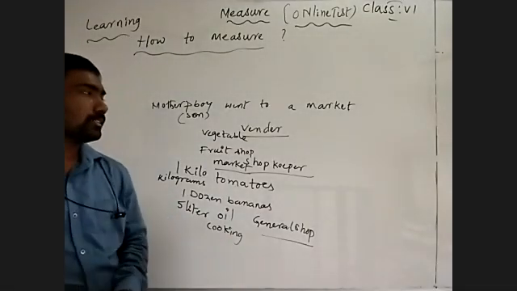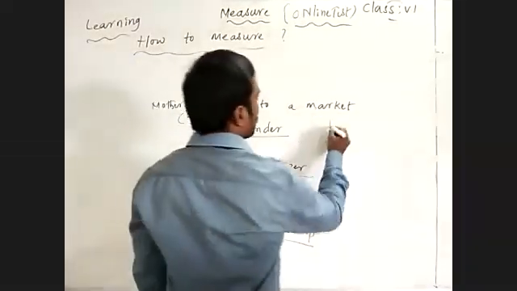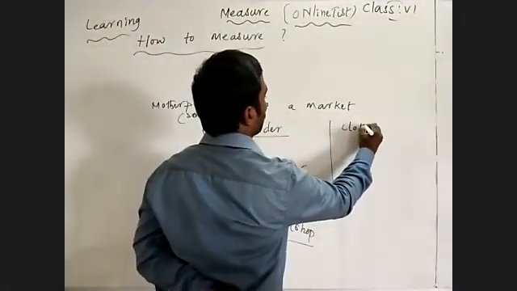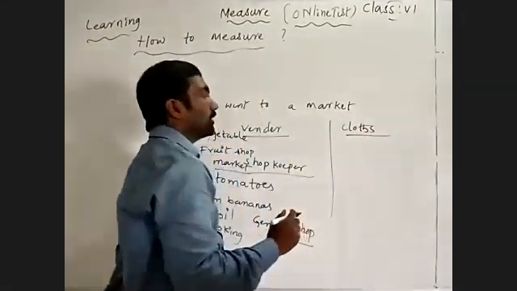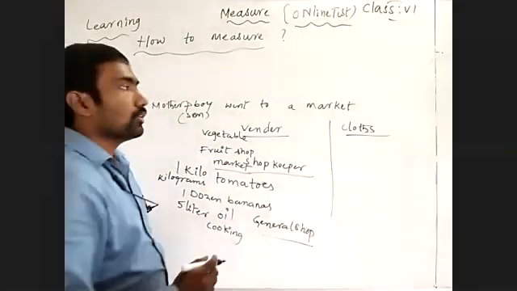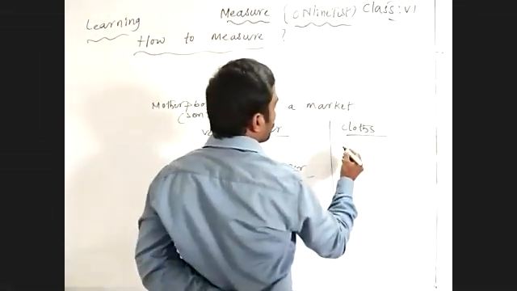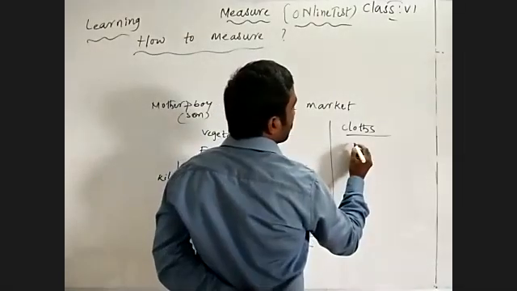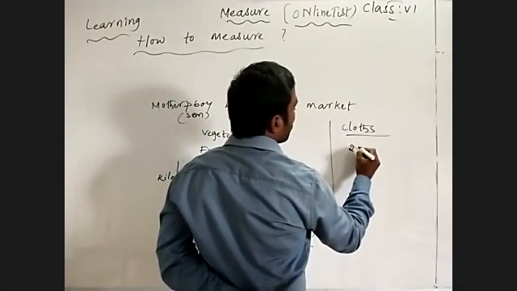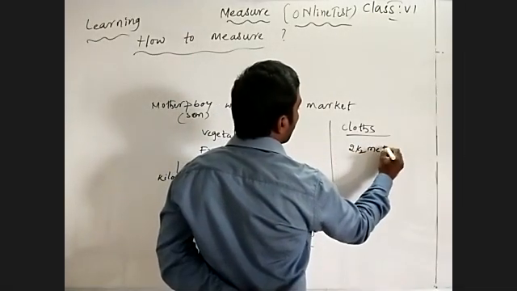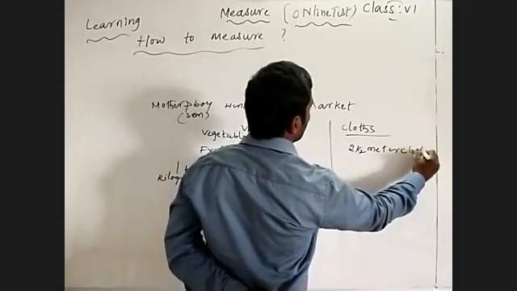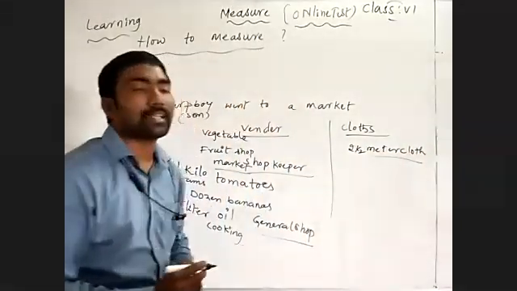And then after, they both went to buy clothes. When they went, they asked him to give 2.5 meter cloth.